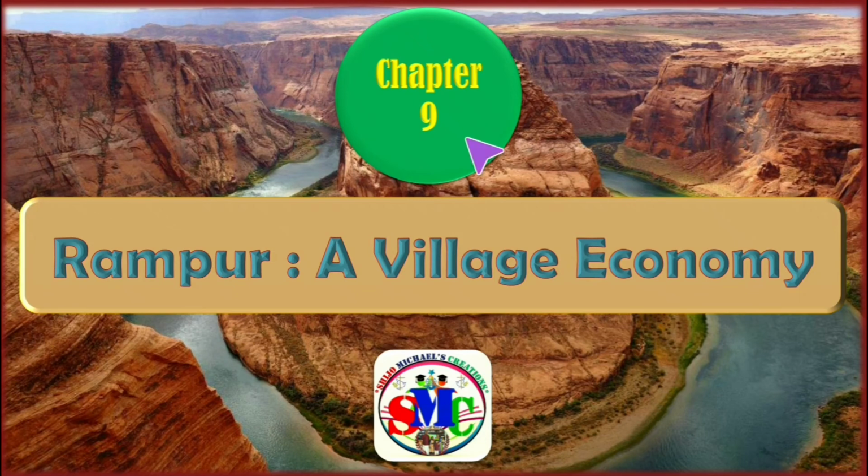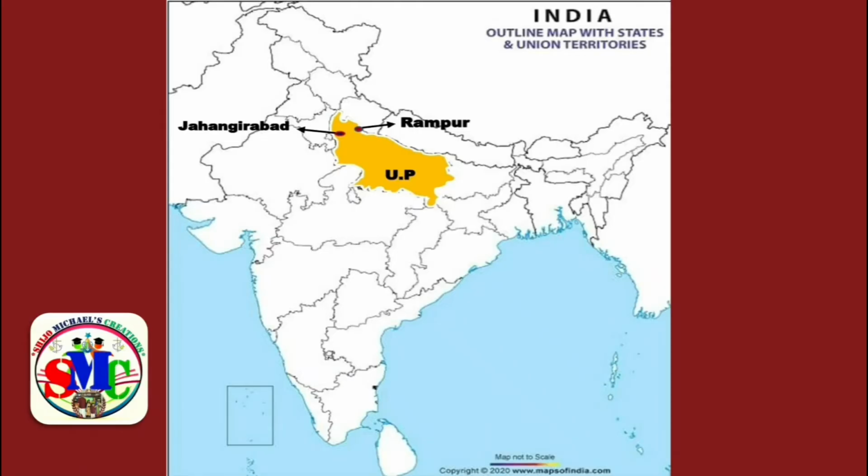Here we move to chapter 9, that is Rampur, a village economy. We don't expect much questions from this area. So the important questions that may come from this area are which state Rampur belongs to, that is UP. This is the location of UP, and this is the location of Rampur, and nearby a city is there, that is Jahangirabad. This is the location of Jahangirabad.